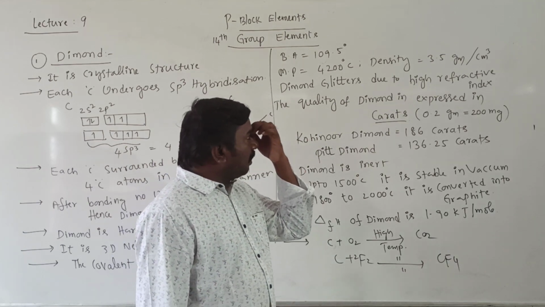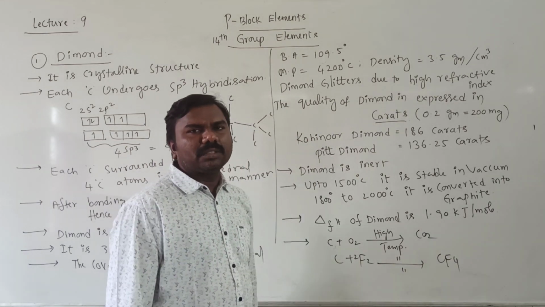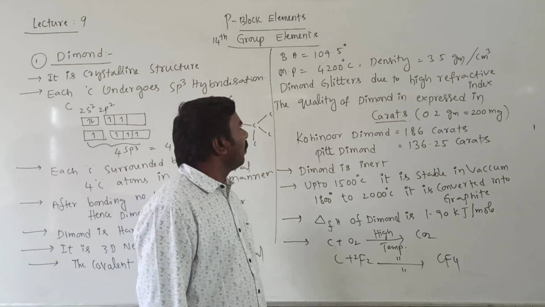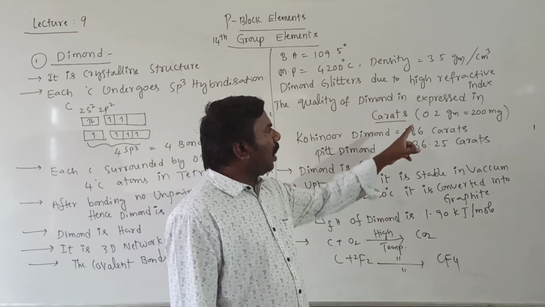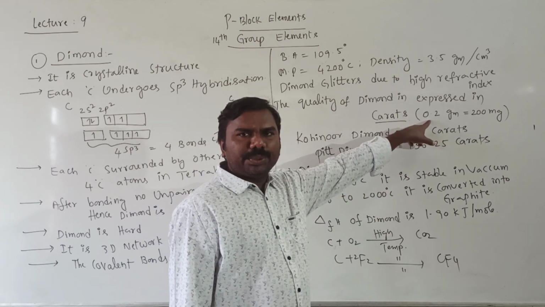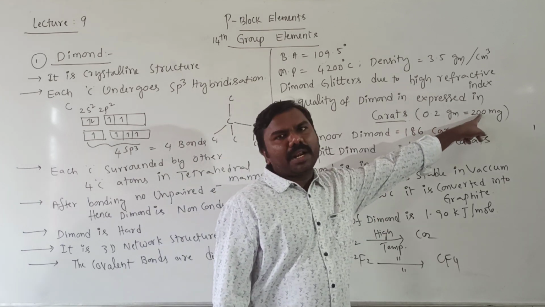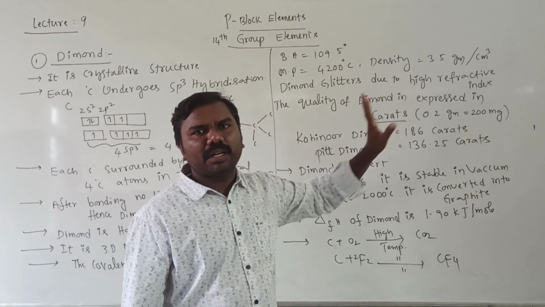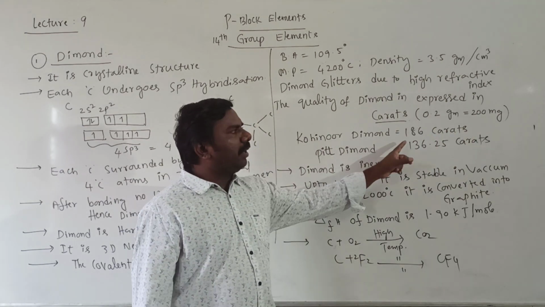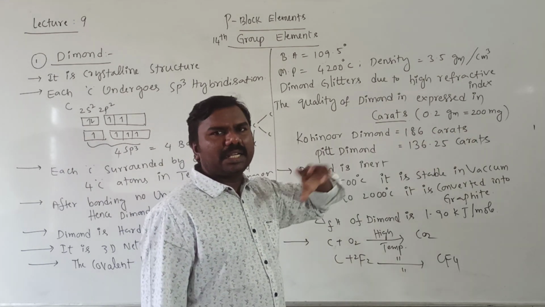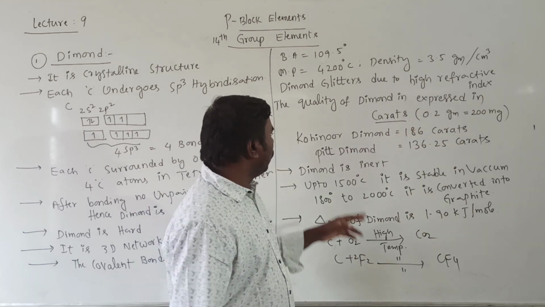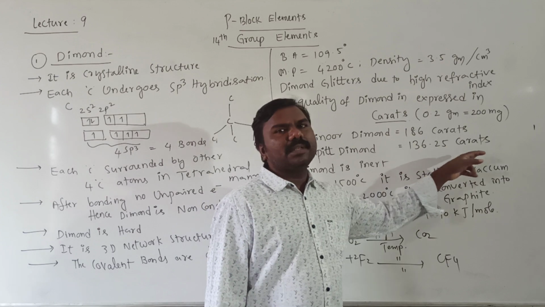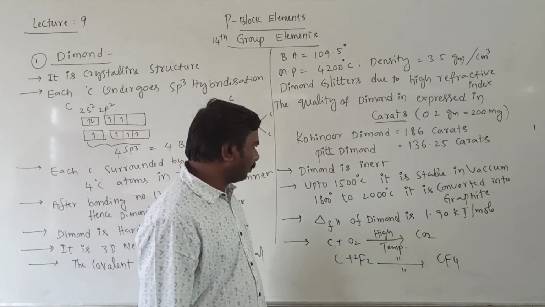So diamond glitters, it shines because of high refractive index. The quality of diamond is expressed in carats. 1 carat is equal to 0.2 grams, otherwise 200 milligrams. Important, remember: Kohinoor diamond is equal to 186 carats. It is nothing but 186 into 0.2 grams. Pitt diamond is equal to 136.25 carats.